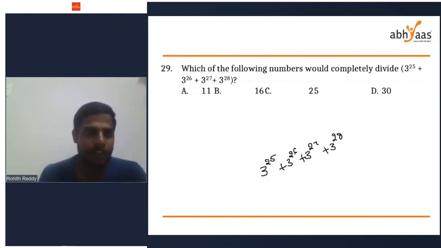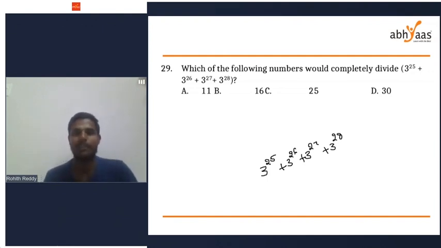Accurate answers. I want accurate answers. 3 power 25 plus 3 power 26 plus 3 power 27. So I'm giving you a hint. What do you have to do? You have to take 3 power 25 common from every number. This is the small hint I'm giving. Then you will get an answer.